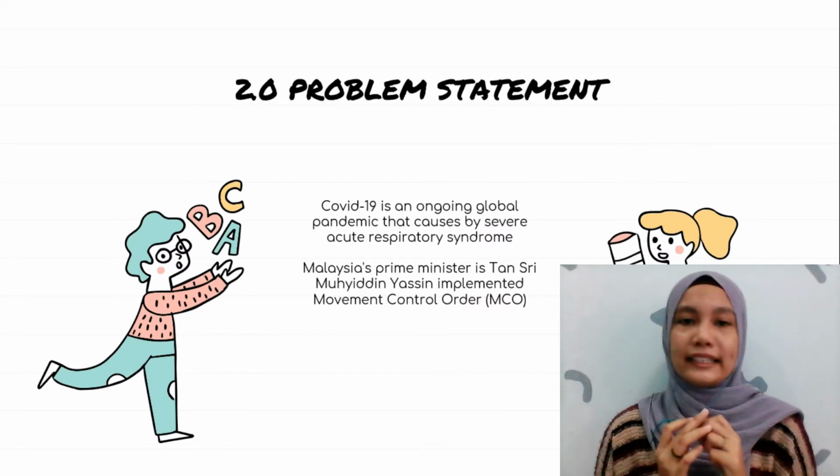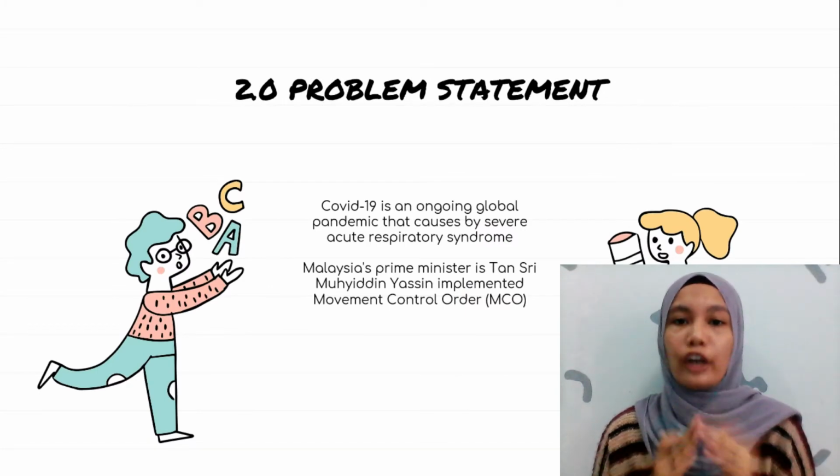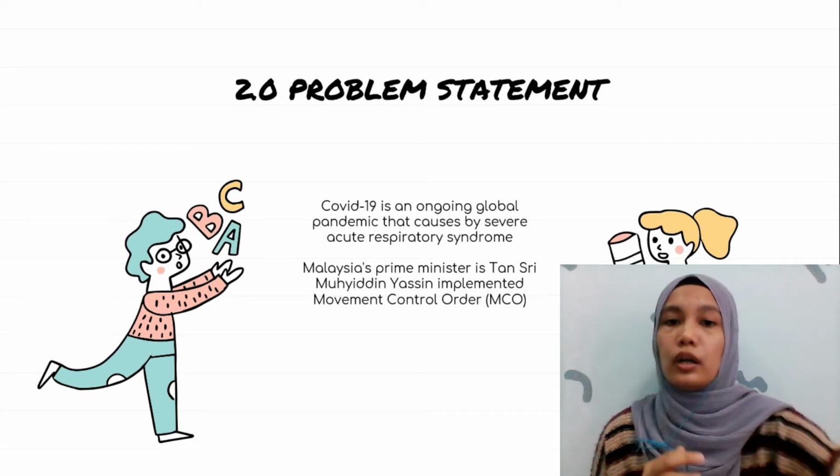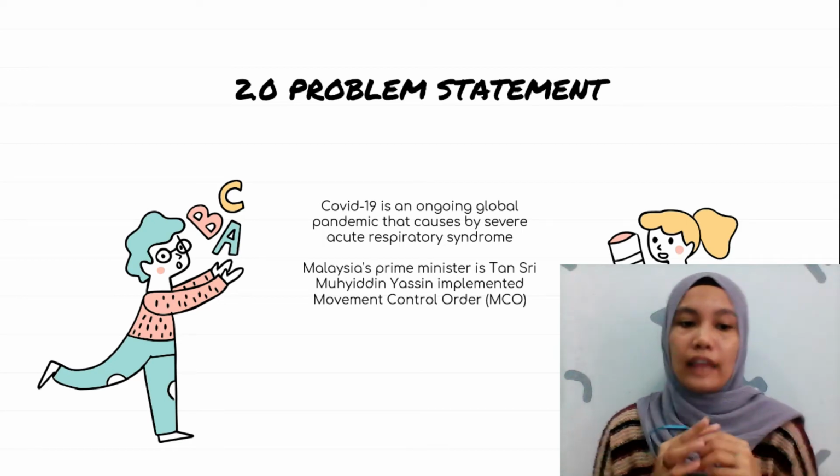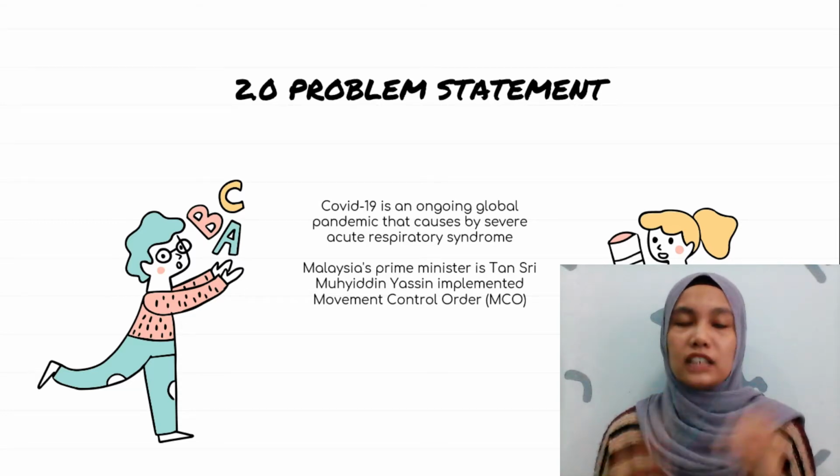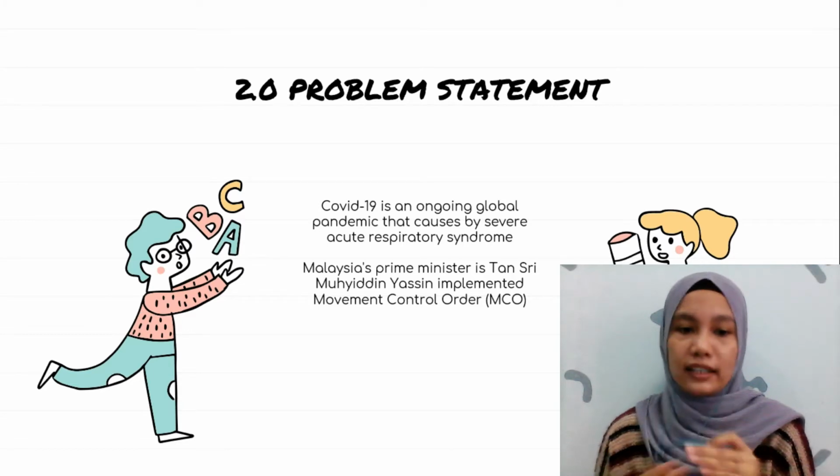Problem statement. COVID-19 is an ongoing global pandemic that is caused by severe acute respiratory syndrome. Our Prime Minister Tan Sri Muhyiddin Yassin implemented the Movement Control Order (MCO). However, the MCO left an impact on Malaysians, which is an increase in the unemployment rate.